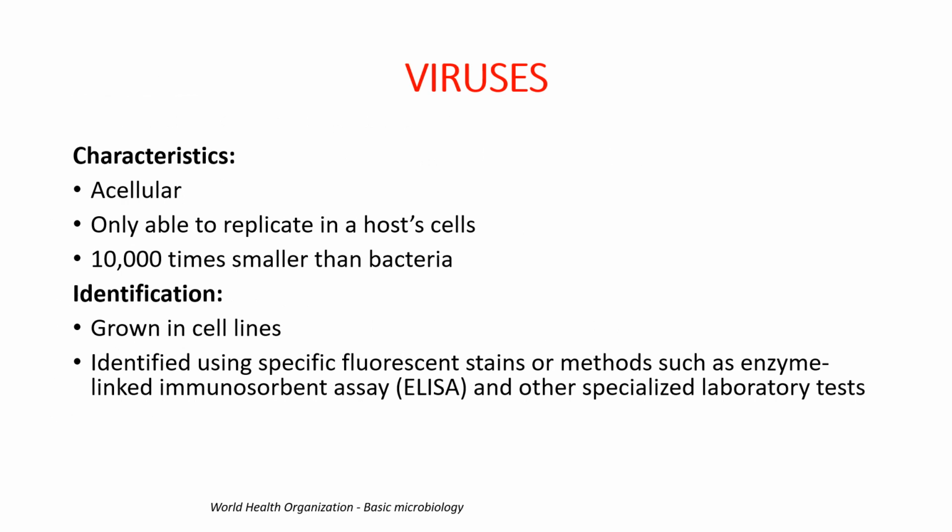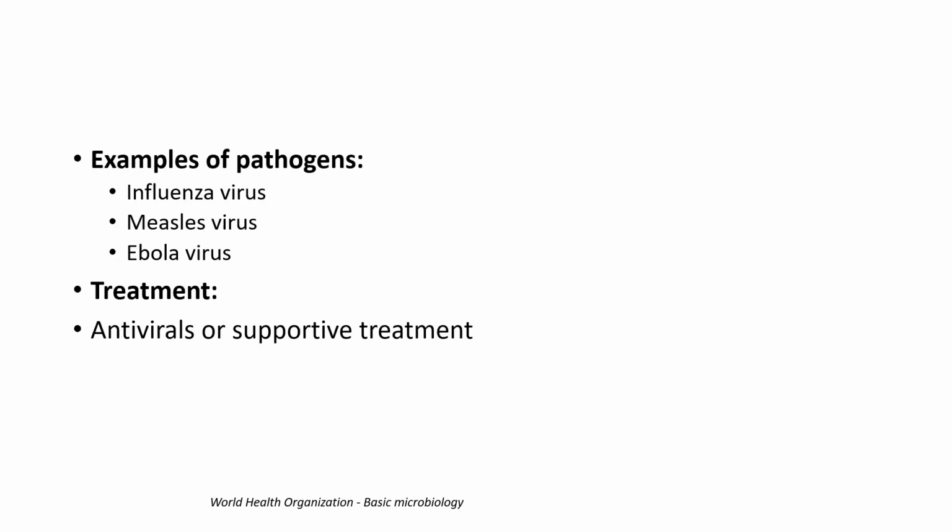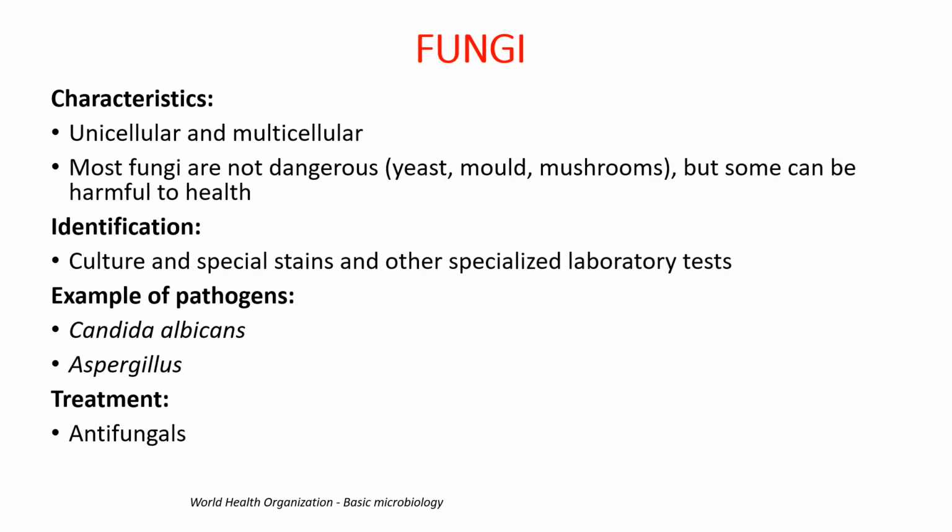Viruses are acellular, and they are able to replicate in host cells only. They tend to be much smaller than bacteria. They grow in cell lines and are identified using fluorescent stains or enzyme-linked immunosorbent assays and serology. Examples of viral pathogens are influenza virus and measles virus. Fungi are unicellular and multicellular; mostly they are not dangerous but can be very harmful to health. They can be cultured, and examples include Candida and Aspergillus.